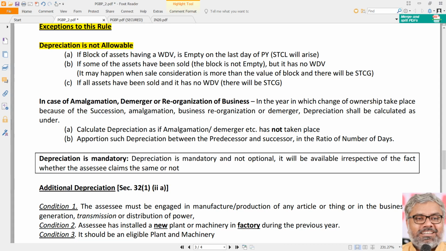When? If the block of assets has a WDV that is empty on the last day of the previous year, it means the block of assets is not there. It is empty, meaning all assets are sold. All assets are sold and there is WDV, but that block of assets is not having any value and there is no ending value. In other words, all assets are sold but there is still WDV of the block. How is that possible? So we need to take these things separately.